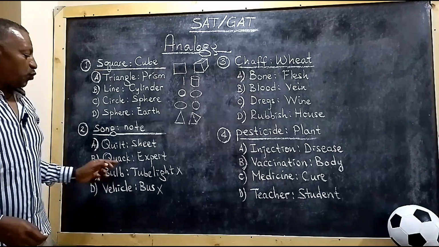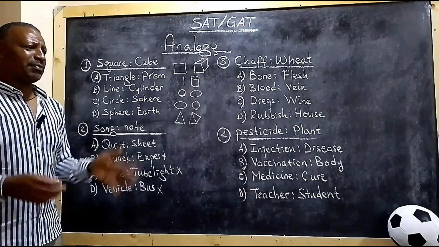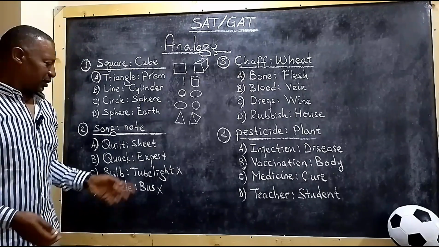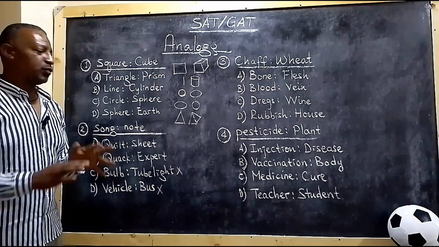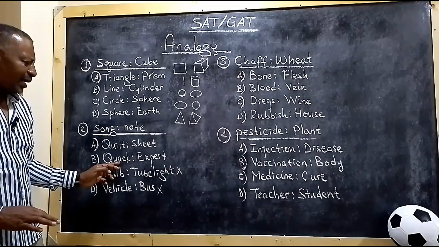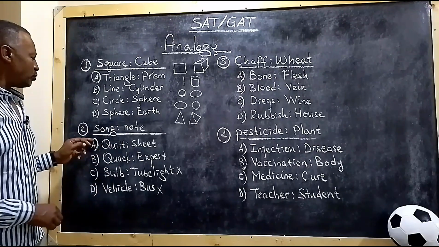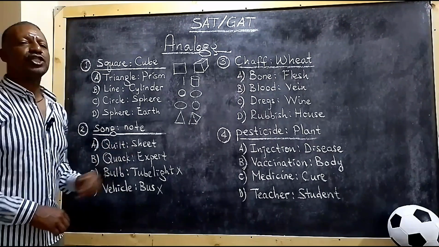What about B? Quack, expert. Quack is a sound that can be made by a duck, okay? But expert is a professional who's qualified in some sort of discipline. No relationship between quack and expert. It can't be related with song and note. What about A, quilt and sheet?